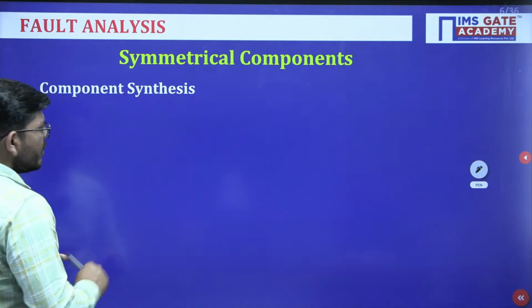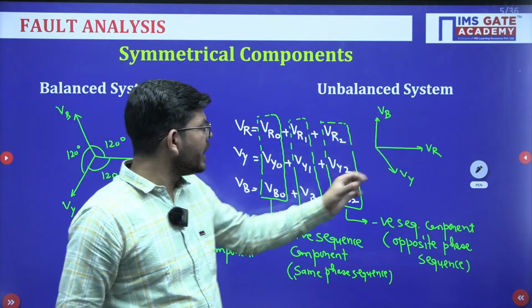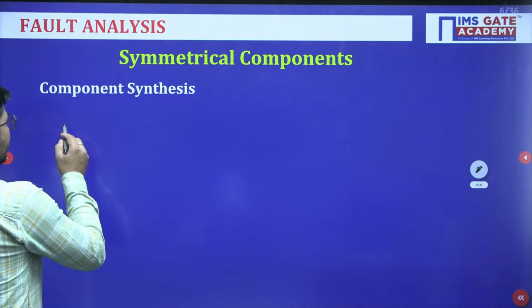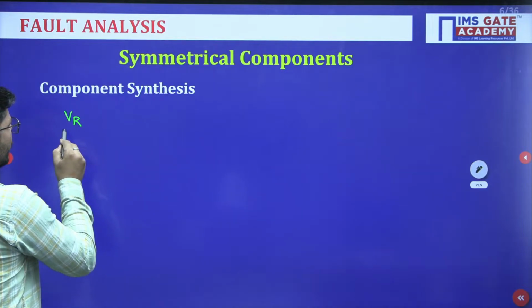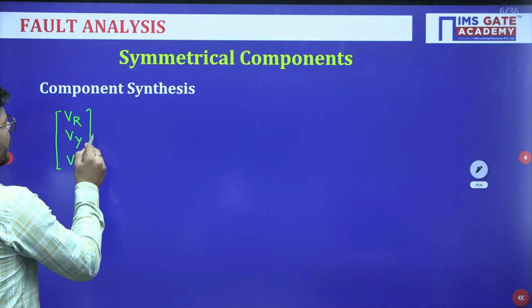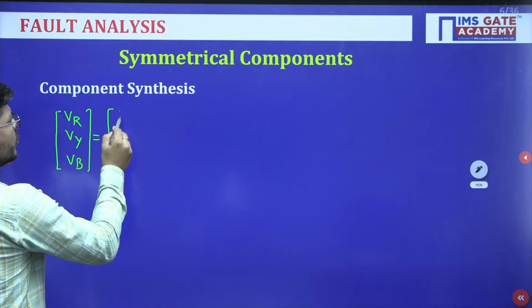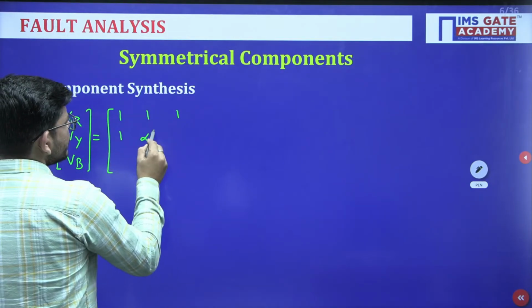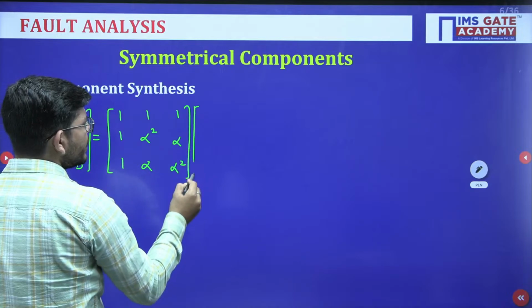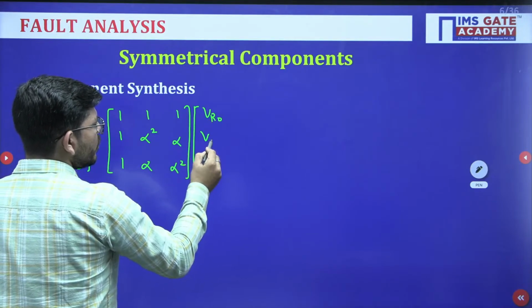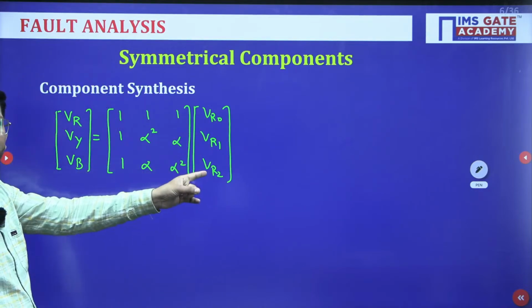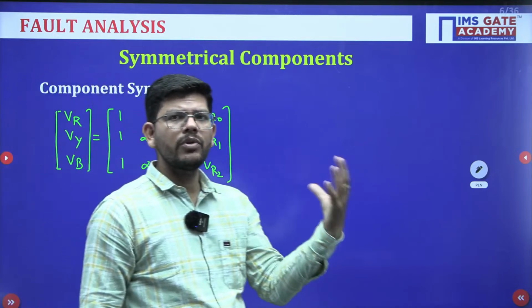So guys, how to transform unbalanced phasors into 3 sets of balanced phasors? For that we have a matrix transformation, and we can do it with the help of this matrix. Suppose we have 3 unbalanced phasors VR, Vy and Vb, then we can use a matrix which is like this. Alpha is an operator, and we can resolve it into zero, positive and negative sequence components. Now we have done it for R phase. If we have done it for R phase, we can calculate for other phases as well.